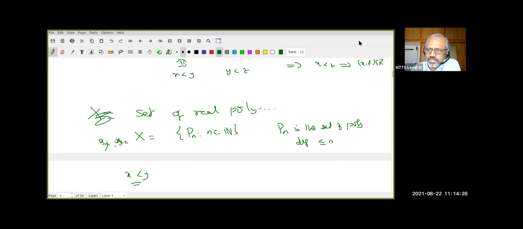You don't know anything about n and m, Nandini. I never said what n and m are, except that they are natural numbers. I did not give you any relation. You are on the right path, but I want you to think carefully. This is what you are never given a chance to do in your classrooms. My x may be P_m, all polynomials of degree less than or equal to m. Y may be my P_n, all polynomials of degree less than or equal to n. So what kind of relation would you like to have?